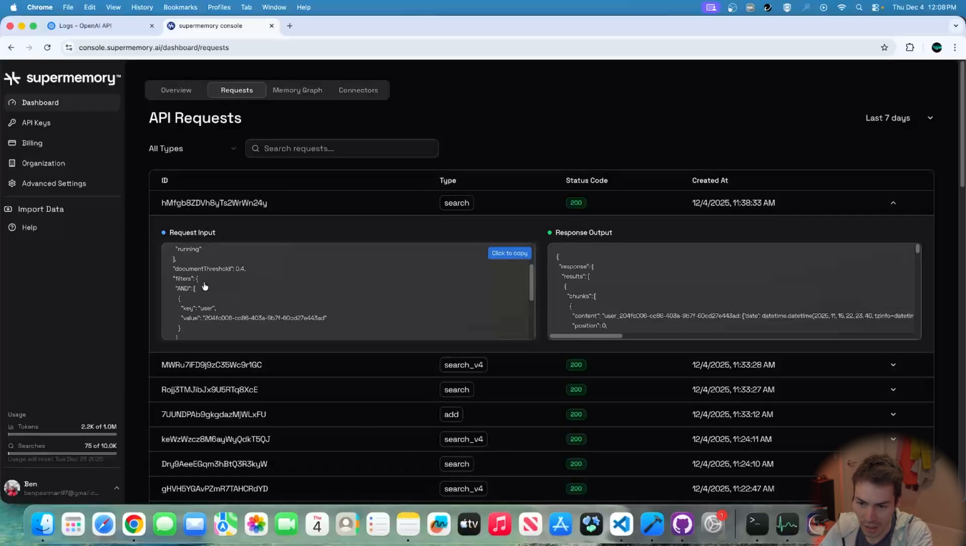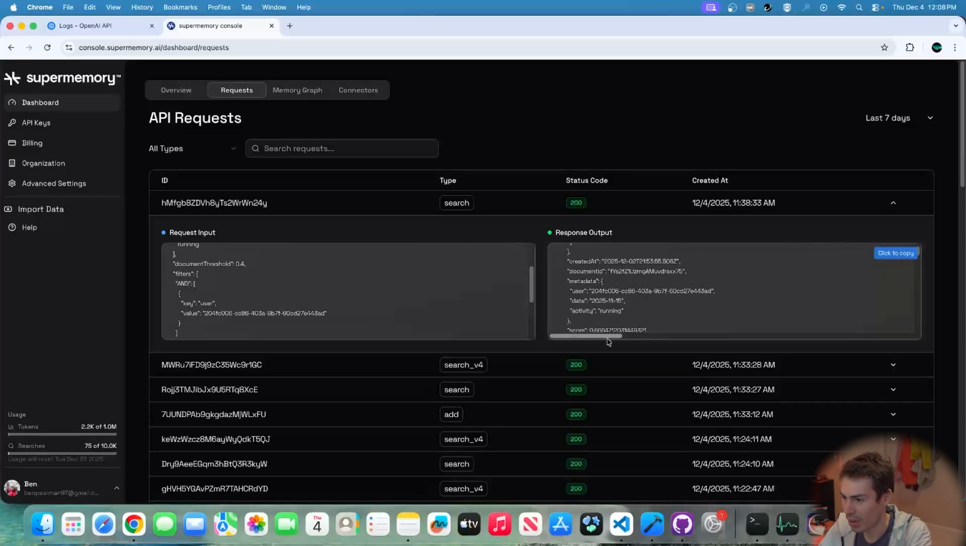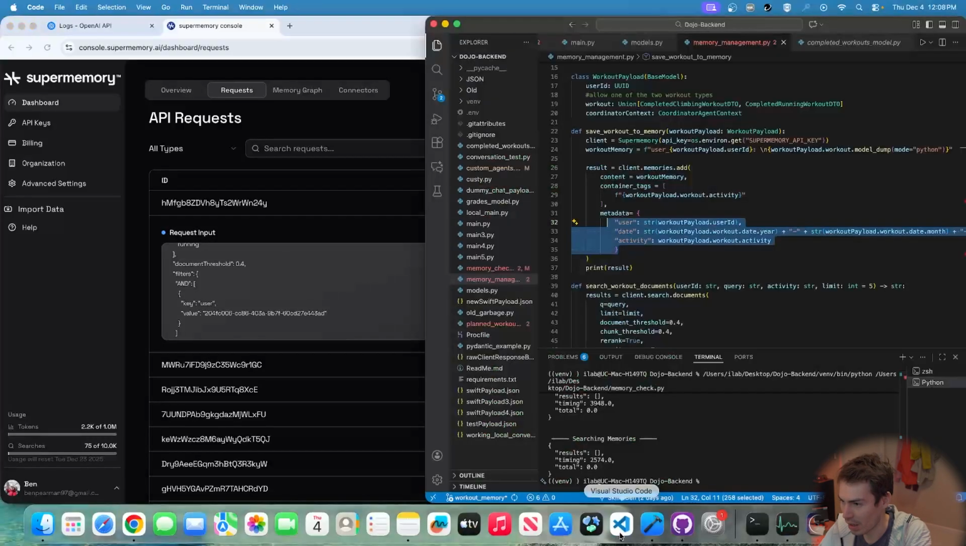Container tags, running, and then the filter. So the metadata that I'm filtering for is the user ID. And then this is the response. So I'm actually getting that back. So how do I make a request?